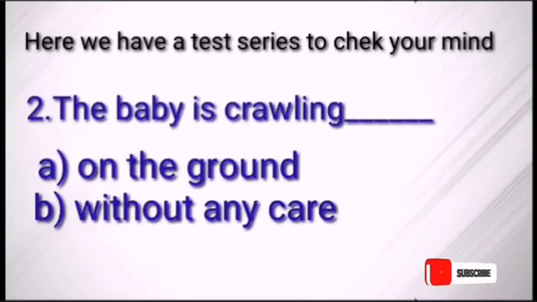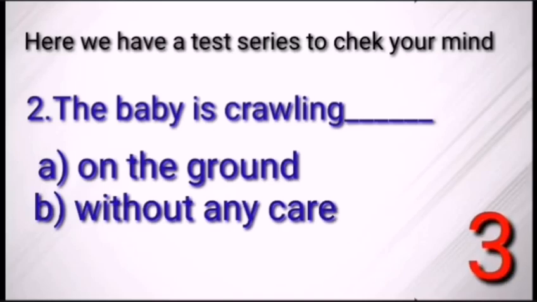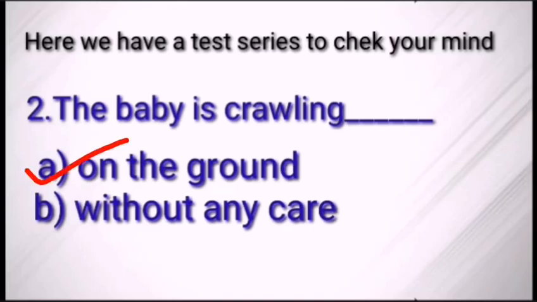The next question is, the baby is crawling. Options are on the ground, without any care. 3, 2, 1, and the right answer is the baby is crawling on the ground.